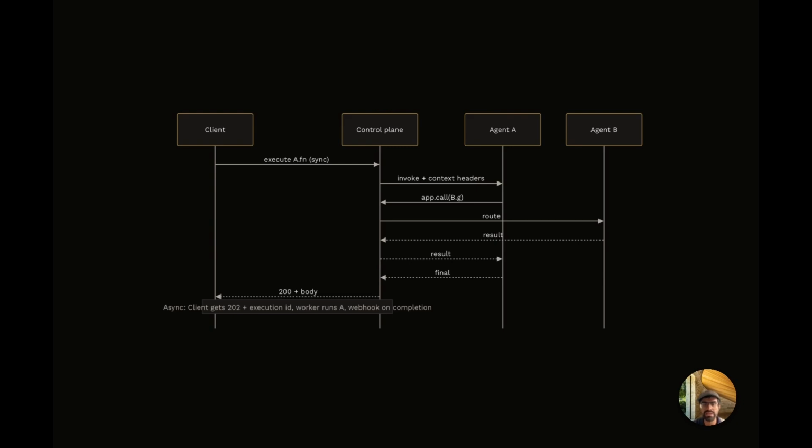Synchronous execution, where the agent runs immediately and returns a result within the request, and asynchronous execution, where the task is queued and processed in the background with a webhook callback when it completes. Especially important for real-world systems where the agent may run for minutes or even for hours. And that asynchronous pattern fits perfectly with the idea of background agents as we discussed earlier.